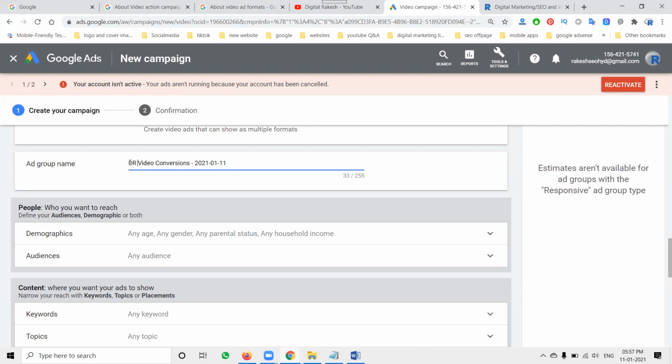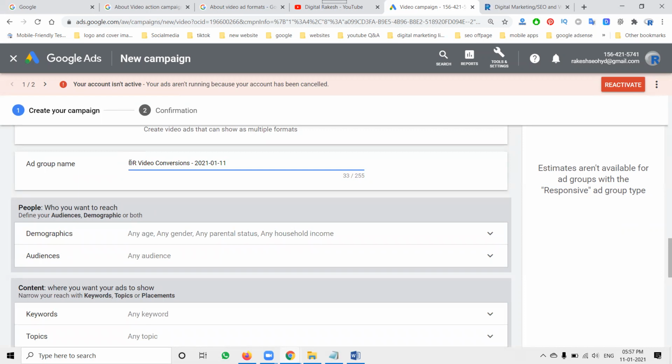In an ad group, we can target audience, age, keyword, topic, and placement. That all will be the ad group. Then where we can create the ad, that is the last one. You can create a YouTube ad, text ad, anything; that is the ad format. Each ad will have different formats.